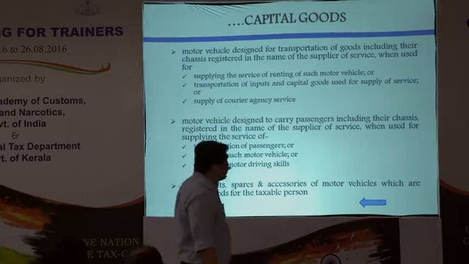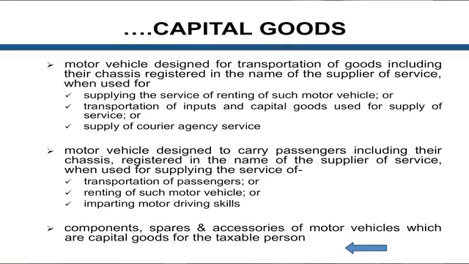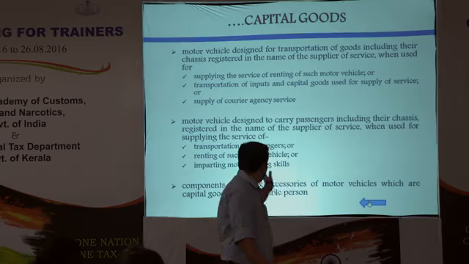And capital goods also include three other things: motor vehicles for transportation of goods, motor vehicles for transportation of passengers, and components, spares, and accessories of motor vehicles. And these motor vehicles, not any motor vehicle, can be used only for supplying services of renting. It can be used for transportation of inputs and capital goods, or for supply of couriers. Similarly, in terms of passengers, it can be used for transportation of passengers, renting for passengers, and thirdly for motor training, driving skills training.